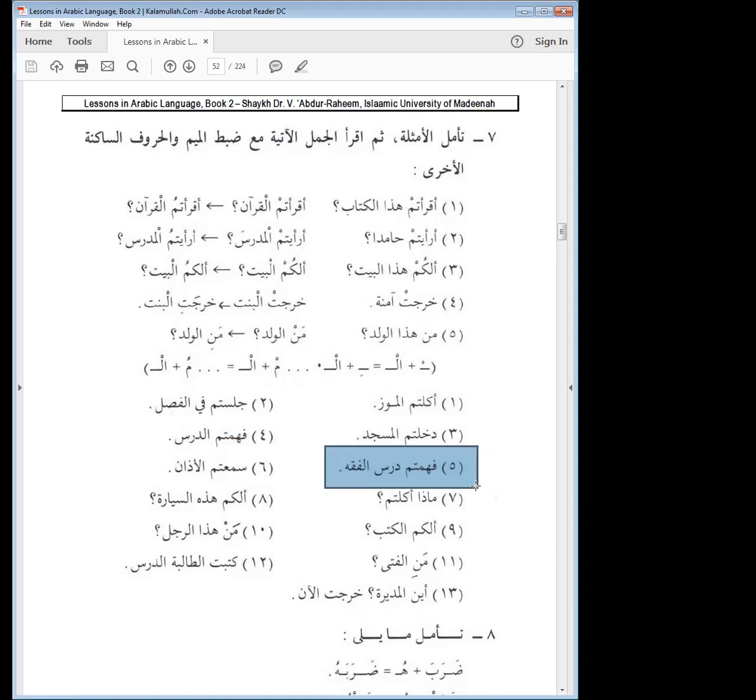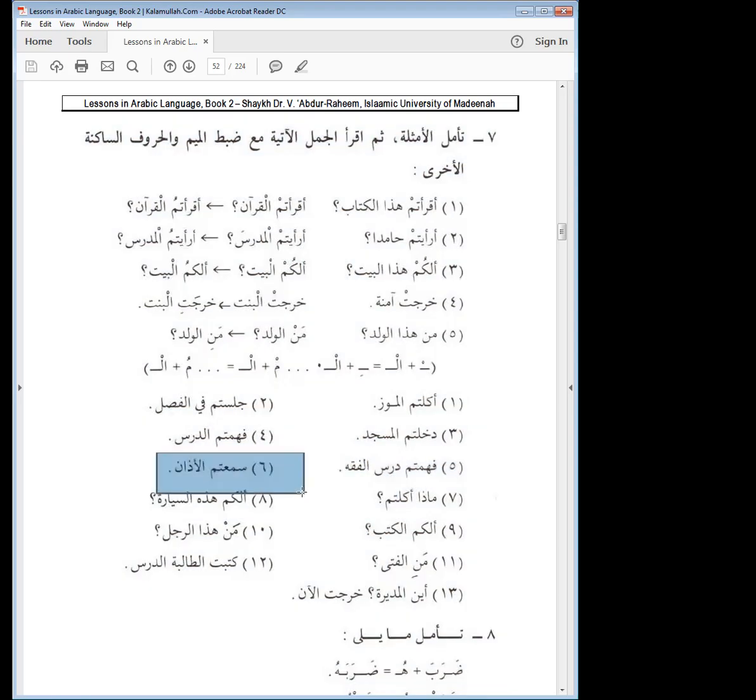So number 5 now. فهمتم درس الفقه. In this case, there's no alif lam, so the dal here in dars has a fatha. So in fahimtum, the meem with the sukoon is not clashing with any other sukoon, so we read it as normal. Fahimtum. Then we say darsa al-fiqhi, or the lesson in fiqh.